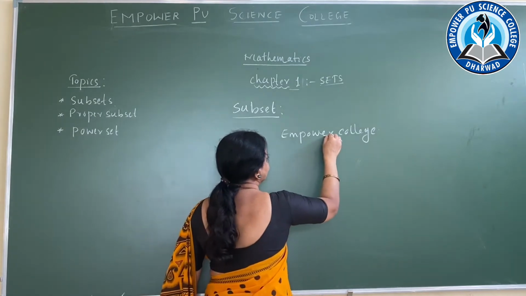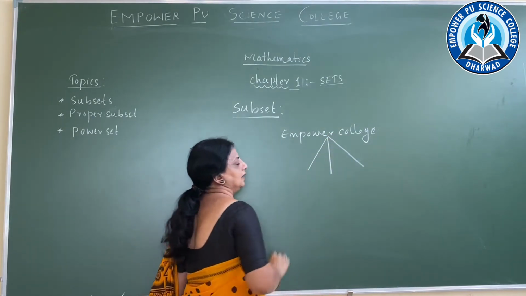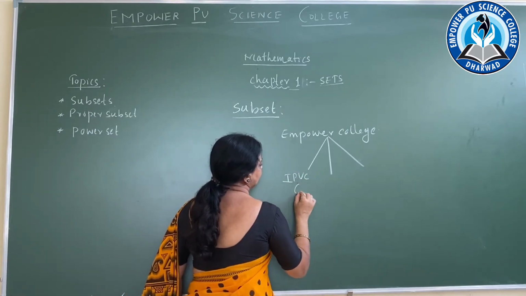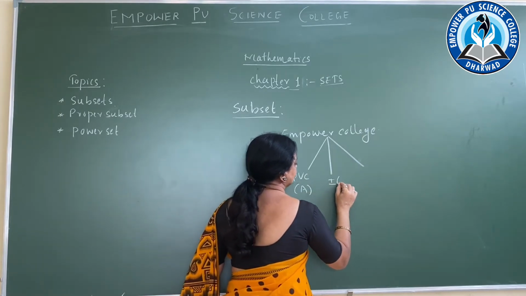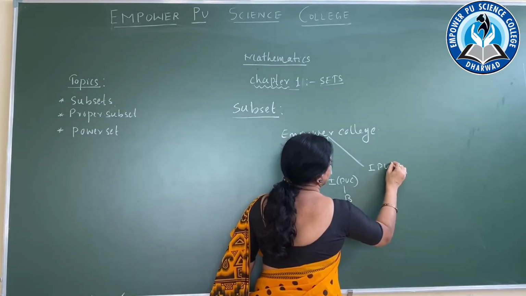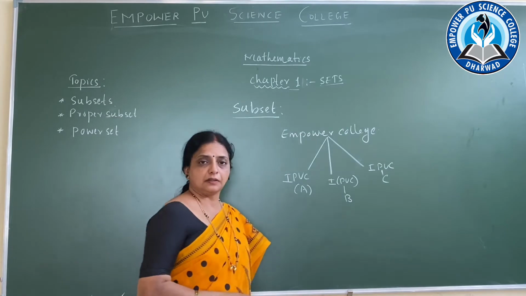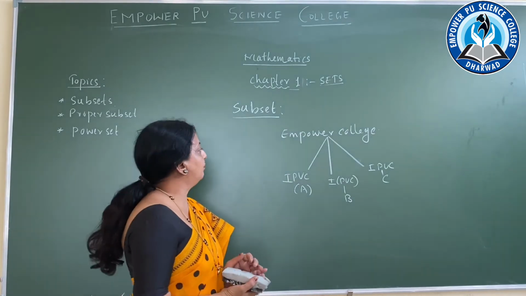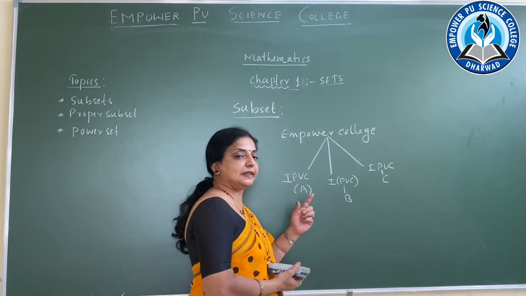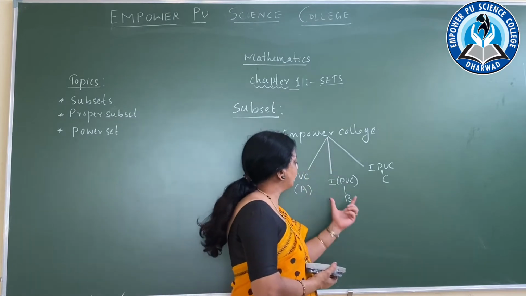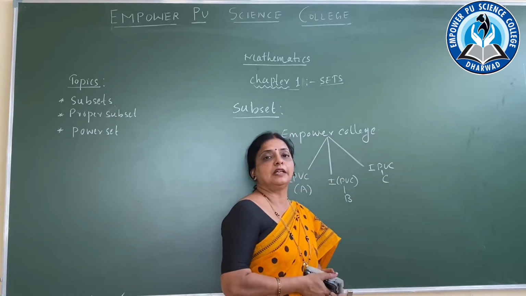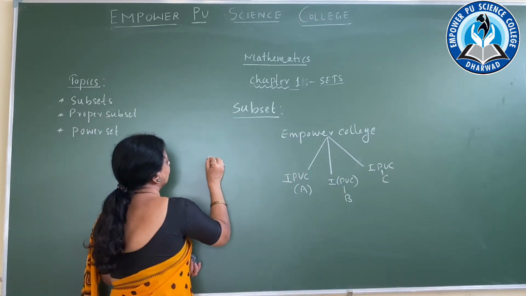So in this one, we can divide them. First PUC A division, first PUC B division, first PUC C division. Try to see, in this Empower College there are first PUC A division, first PUC B division, first PUC C division. So Empower College is a big set that I can denote by E.